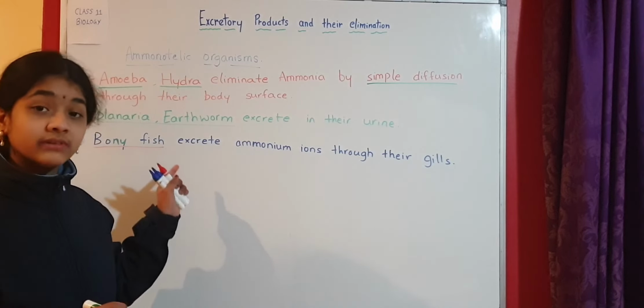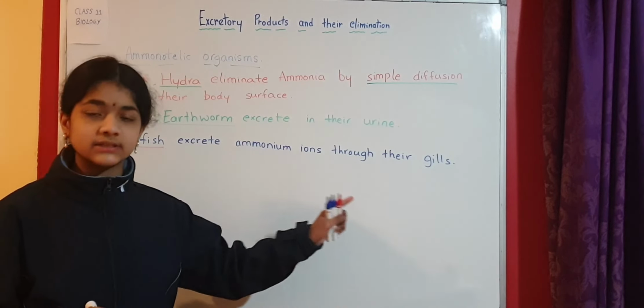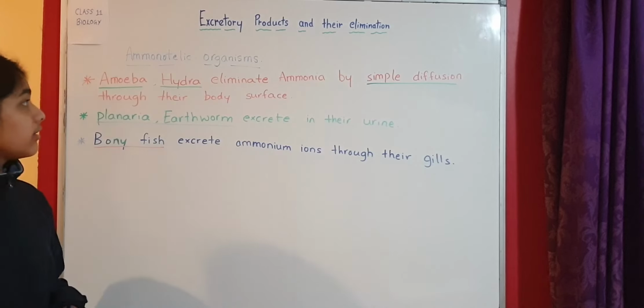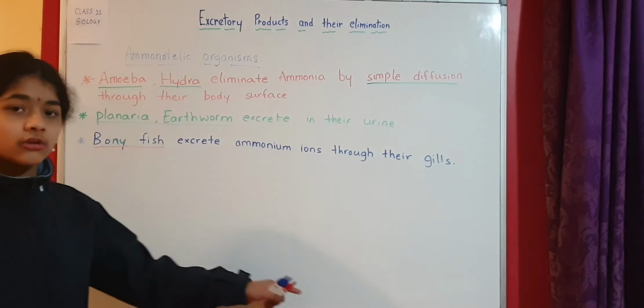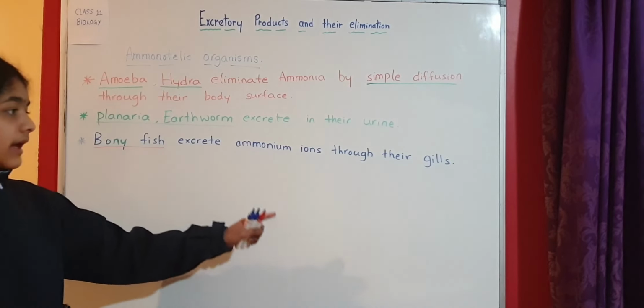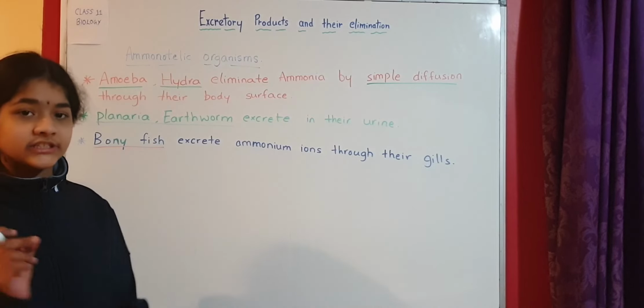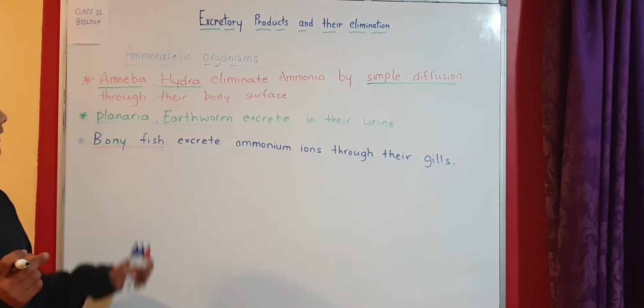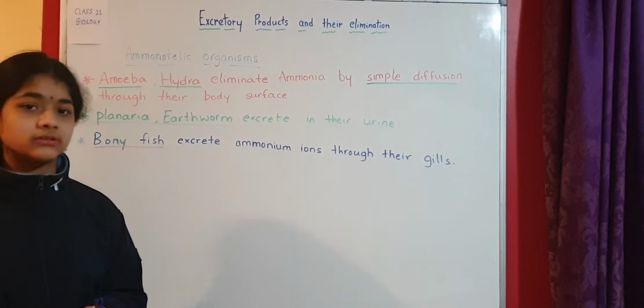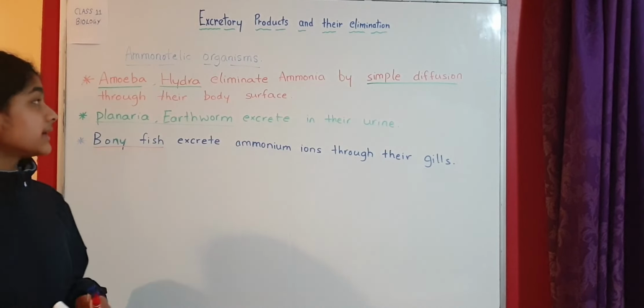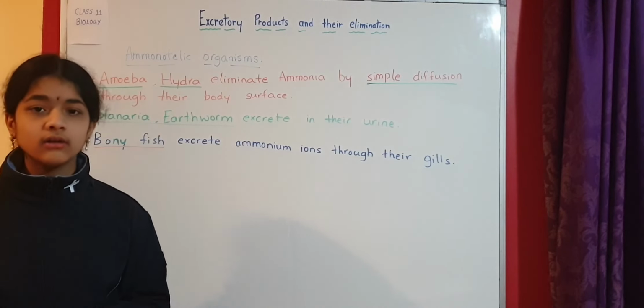We have looked at ammonia, which is highly toxic, and uric acid, which is least toxic, and also the production of ammonia, some characteristics of NH3, and some examples and characteristics of ammonotelic organisms.